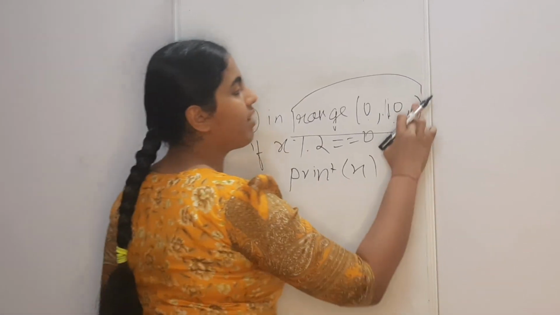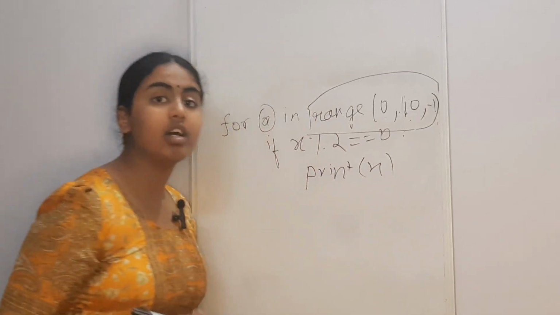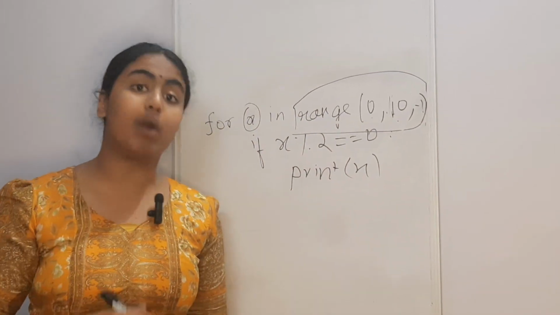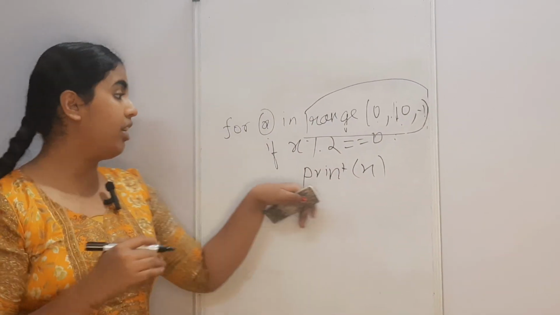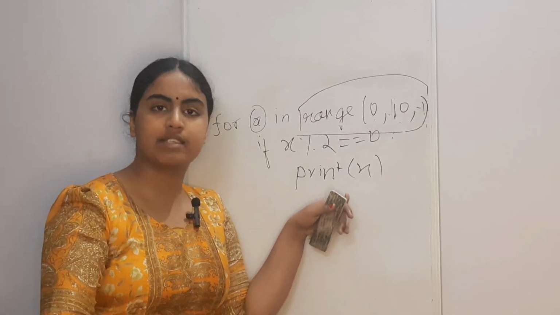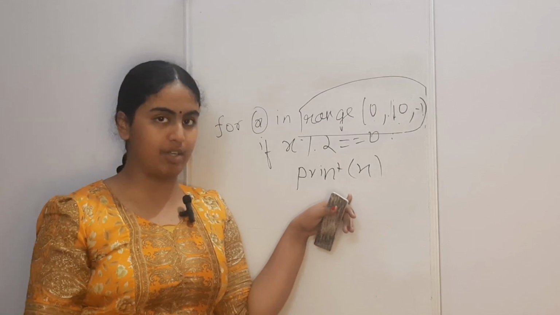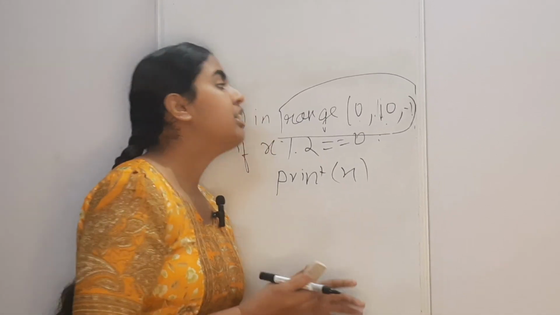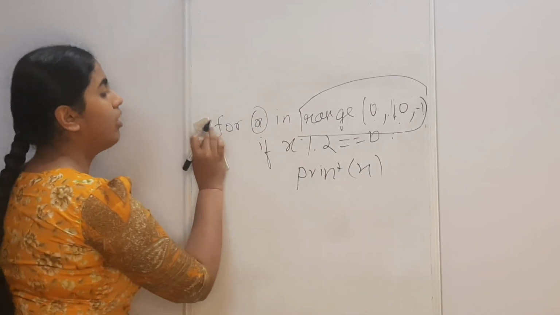Or if I add a step value of -1 over here, then the loop will run from 10 to 1. So over here, when printing x, you will first get 8, then 4, then 6, then 2, and then 0. Okay, so that is how our for loop is executed.